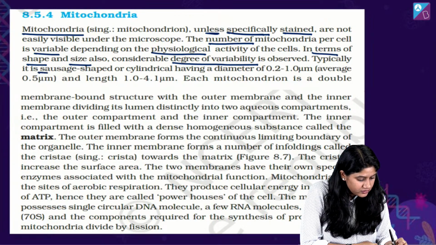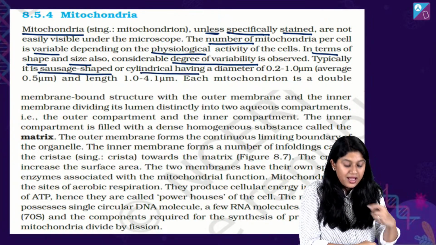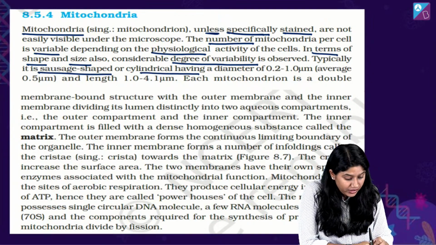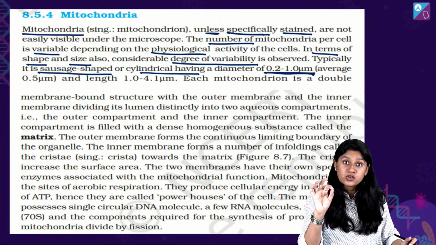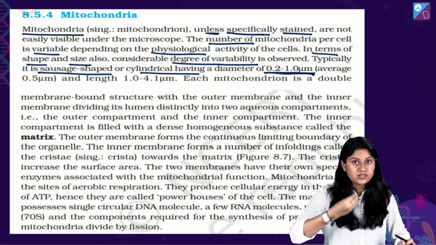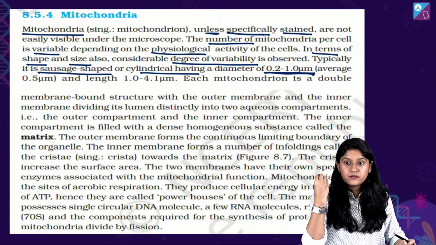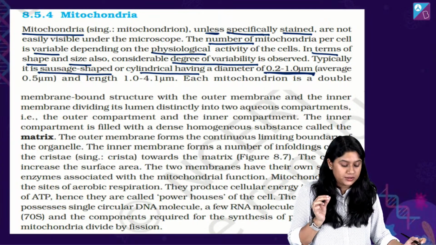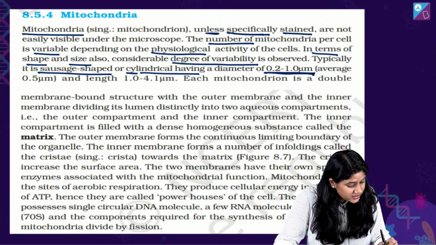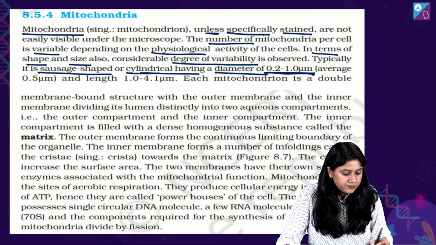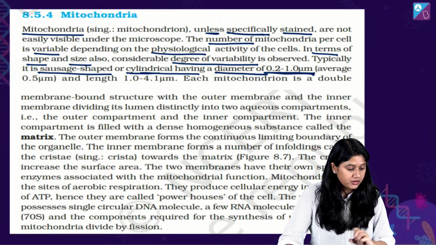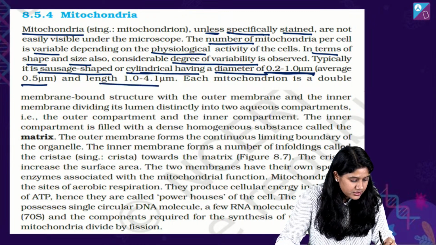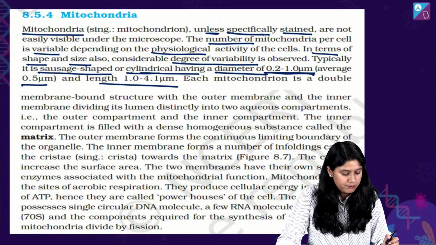Typically, it's a sausage shape or cylindrical, having a, again very important everyone, diameter. Jahan pe NCERT have mentioned the numbers in terms of the size of the cells, right? The number of years in which it happened, everything is important. So हमें क्या याद रहेगा? Cylindrical, having a diameter of 0.2 to 1 micrometer, right? Average, and the length is this. Clear? So we'll remember this.